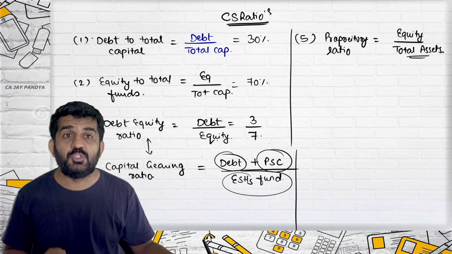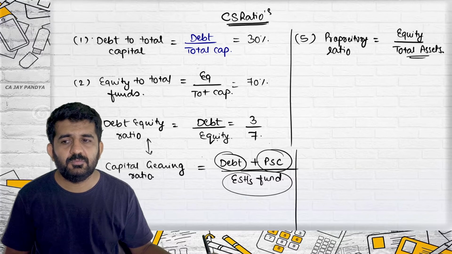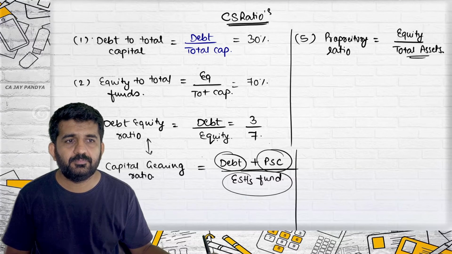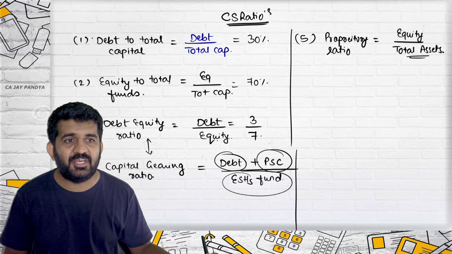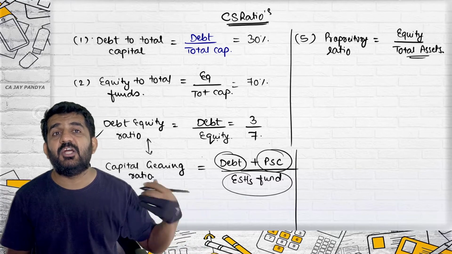This ratio is 100%. 100% of equity is invested in total assets. So what will be your total outside liability? Zero. Debt will be zero. Current liabilities will be zero. Everything is financed by your equity.